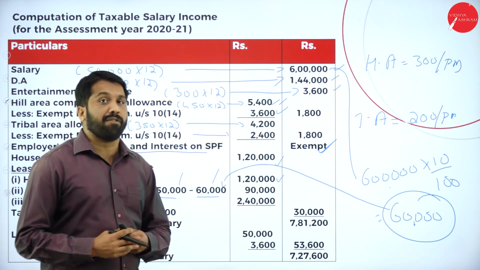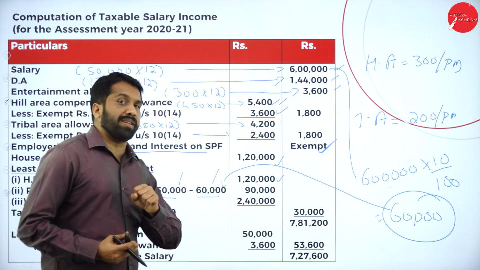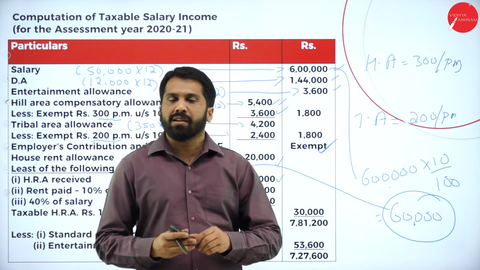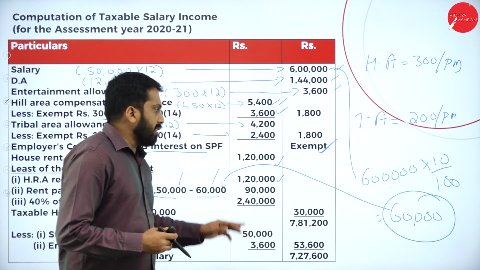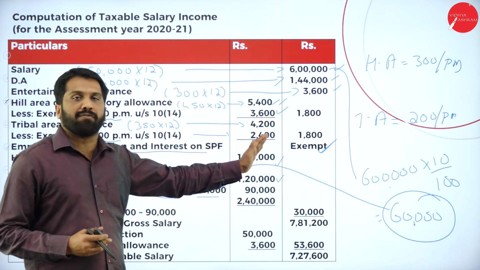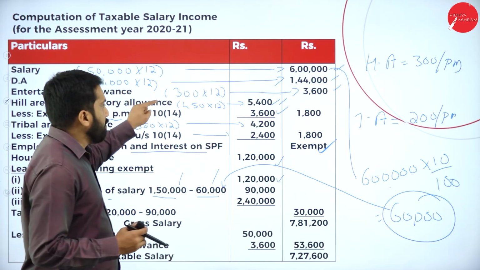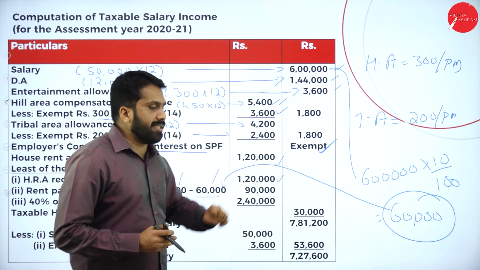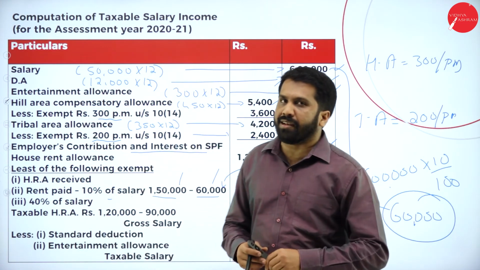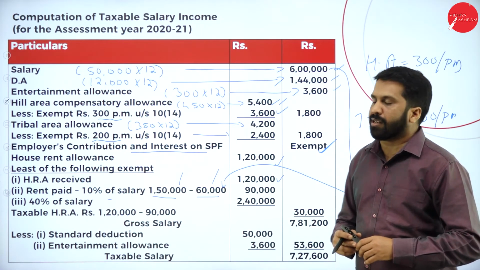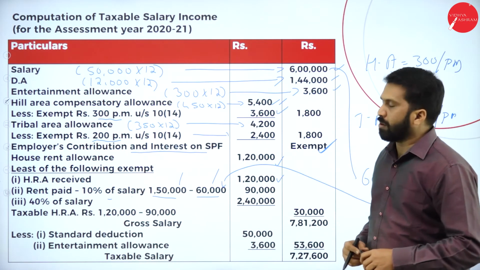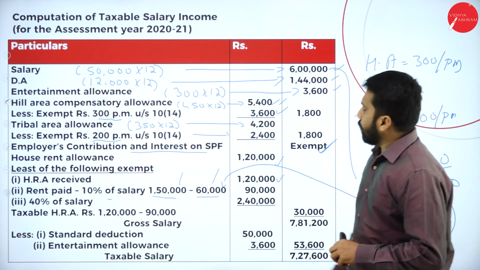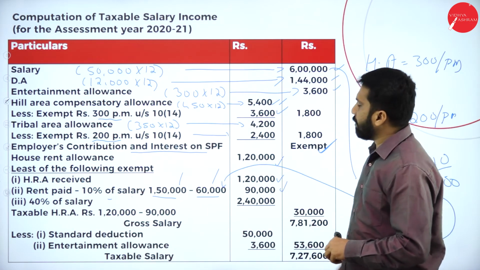What is your salary for HRA? Your basic salary plus DA allowances plus your commission part. In this, they have not mentioned any adjustment for DA allowances. That's why we will not mention your DA allowance. We will mention only your salary. Salary is 6 lakh. On the 10%, if you calculate, you will get 60,000. Your 1,50,000 is the actual rent paid. 1,50,000 minus 60,000 is 90,000.